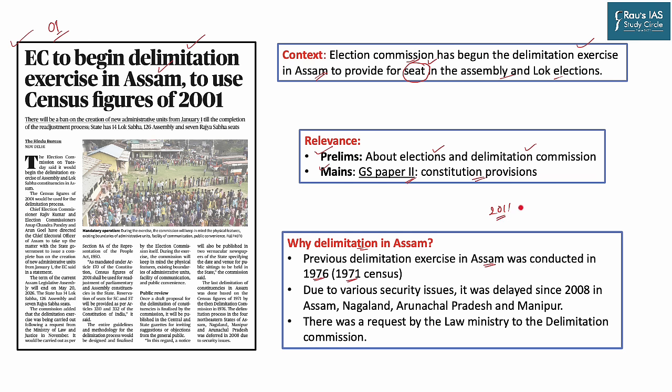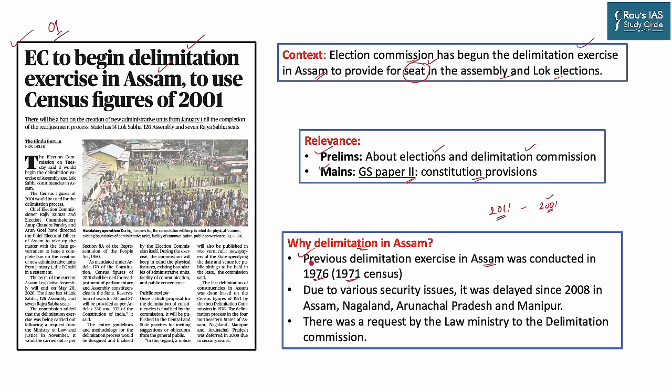But because the 2001 census remained the benchmark given by the Parliament, it is going to be the same till 2026. So whatever delimitation exercise is going on in India is based on the 2001 census. Before 2001, it was 1971. There is a provision of freezing the census for the delimitation exercise, because every census, every 10 years, it is not feasible to change the delimitation.